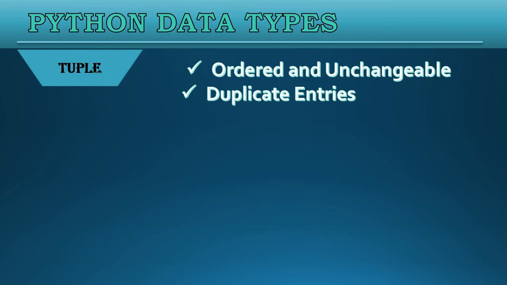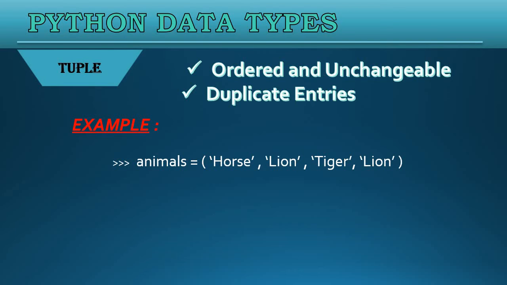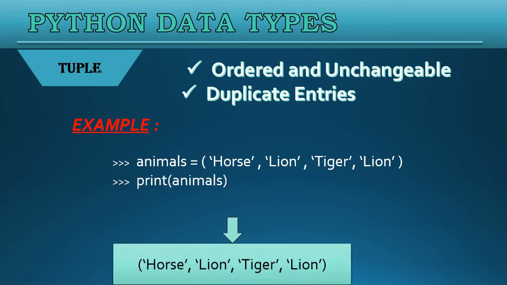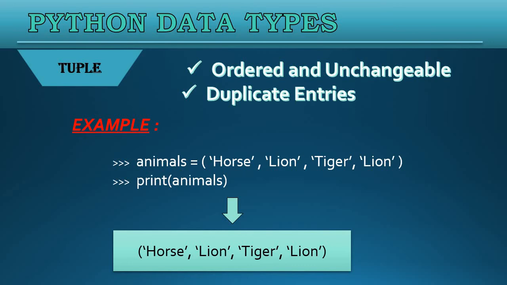Now, to define a tuple, we always use round brackets. For example, animals equals, I have written round brackets, and between these round brackets I have written all my elements: horse, lion, tiger, lion. I have provided lion two times. So now let's see what it prints. It has printed lion two times. That means it can accept duplicate entries also.